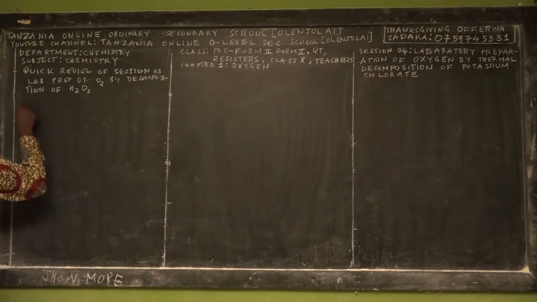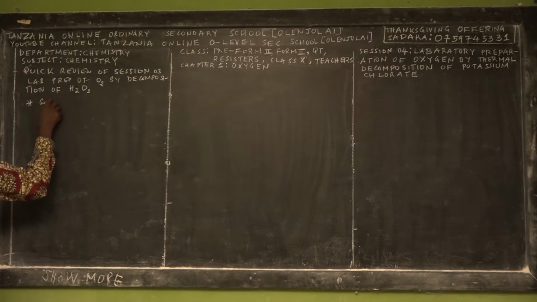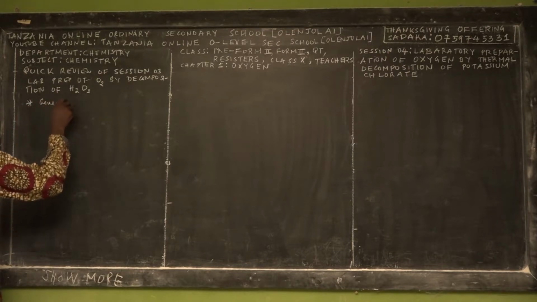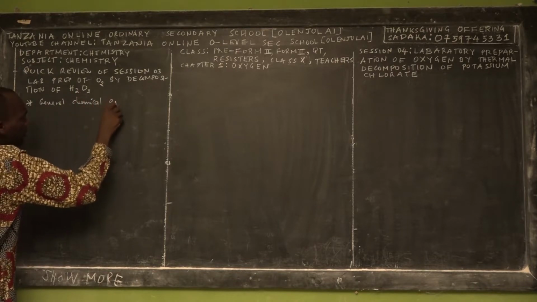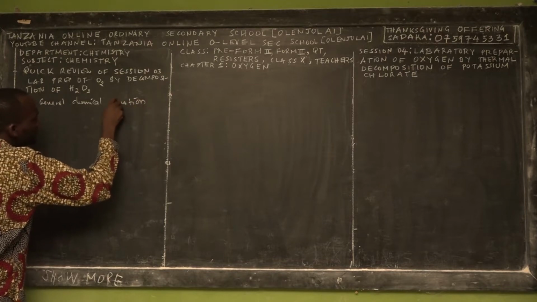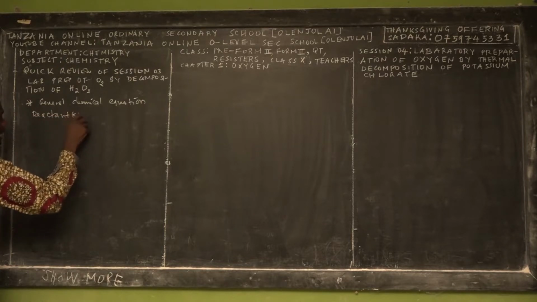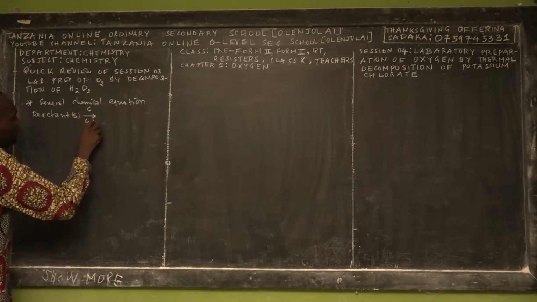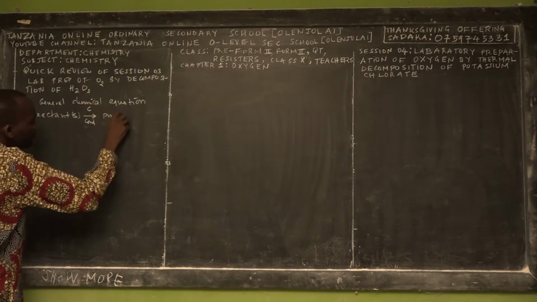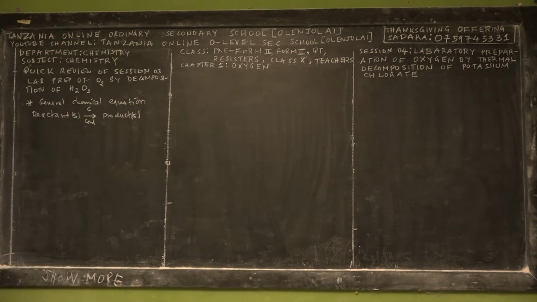So quickly, what we have taught you, first of all, about the meaning of the general chemical equation or reaction. We taught you that any chemical equation has a general formula of reactants reacting, here we have catalyst, here we have condition, and then to make what? New products. So new products might be one product or more than one product.